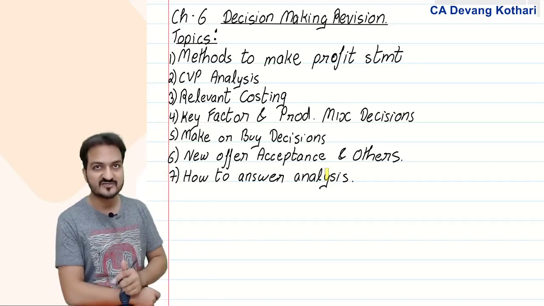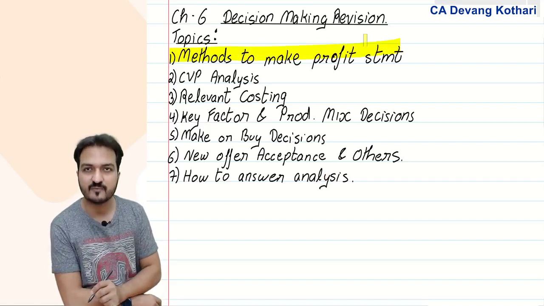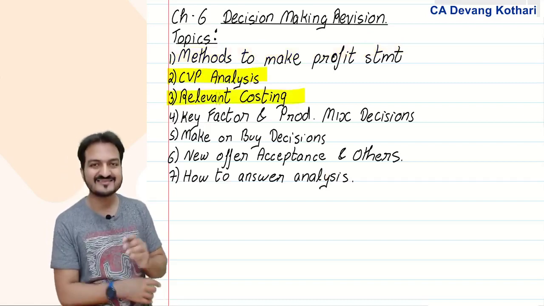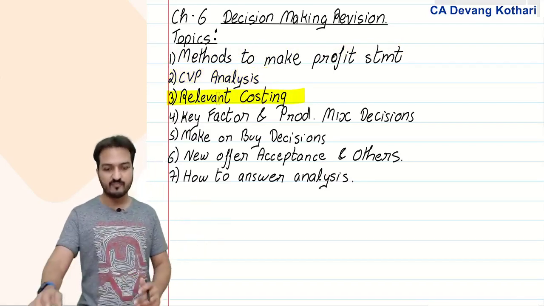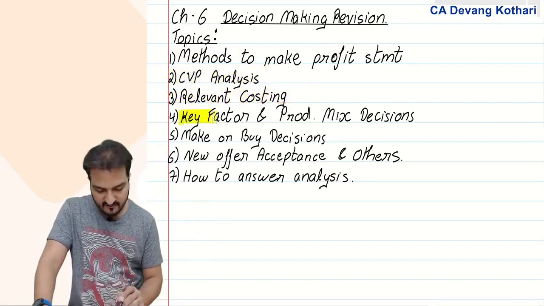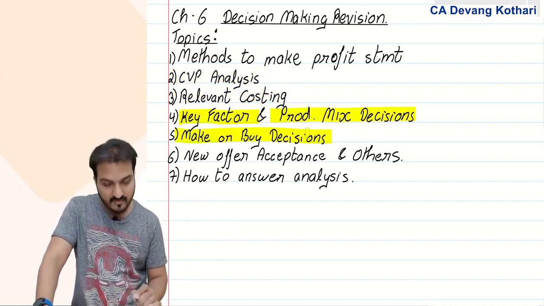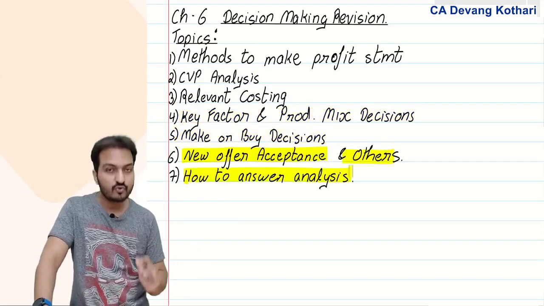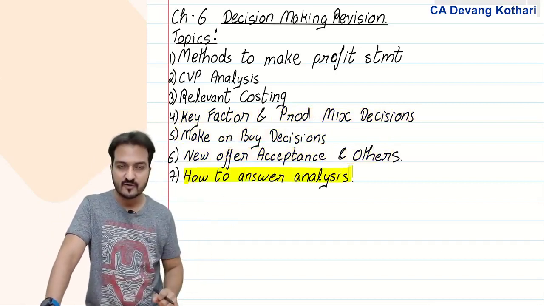In short, this is what I cover. First topic is methods to make profit statement, then CVP analysis, relevant costing. I'm covering relevant costing and CVP analysis within the same decision making chapter. Then key factor decisions, along with that product mix decisions, make or buy decisions, new offer acceptance, and some other smaller topics there. And then finally, how to answer analysis. This is the contents of the revision notes.